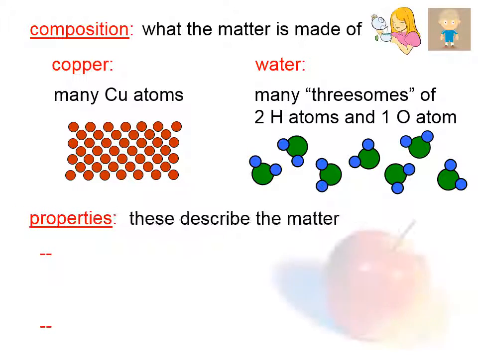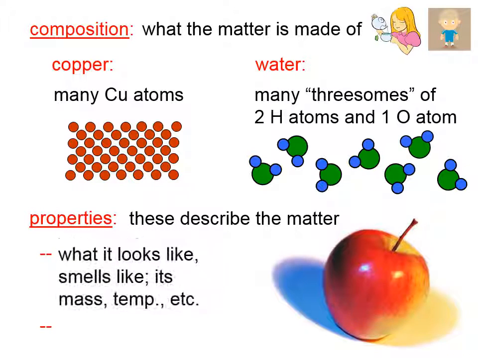The term properties, on the other hand, describe the matter, what it looks like, what it smells like, its mass, its temperature, and so on. So if we were to describe this apple, we'd say, well, it's red, it has a certain mass, it has a certain smell. We could take its temperature if we wanted. It has a certain volume that it occupies. Properties also describe how it behaves, what something tastes like, is it breakable, and so on.